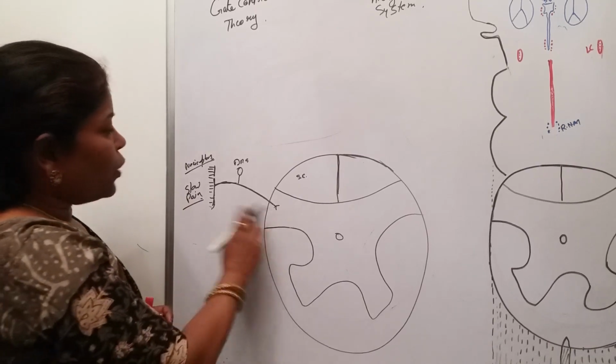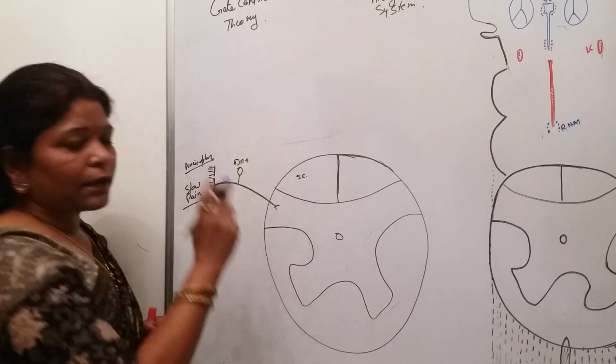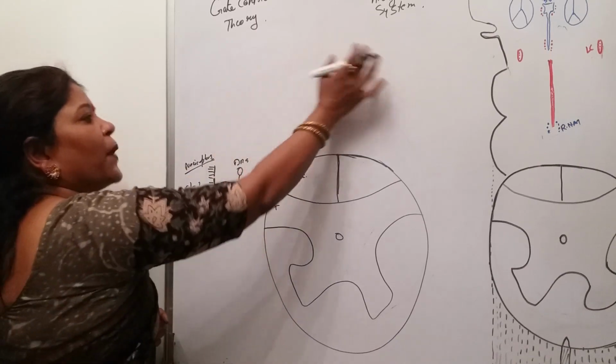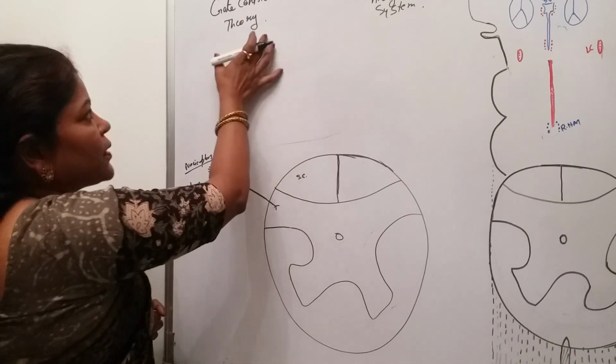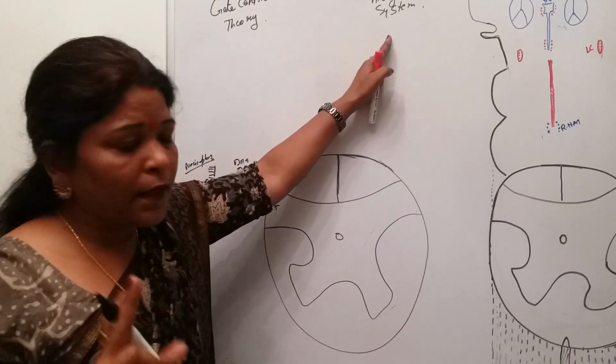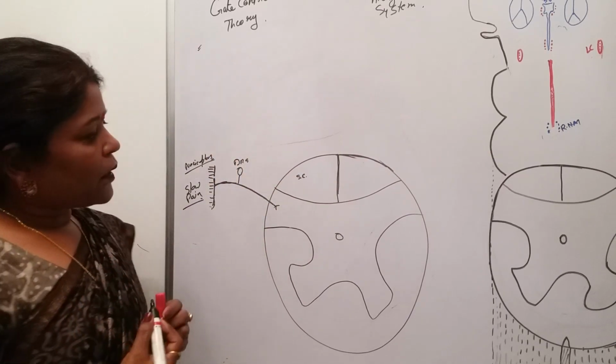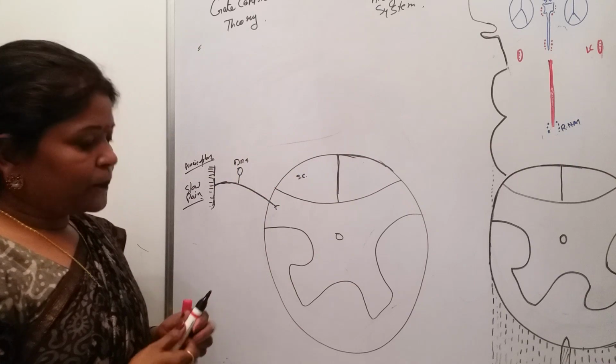Once the pain sensation enters the spinal cord, then either pathway will act, whether it is the gate control theory or the descending analgesic system. First we will discuss the gate control theory. What does it say? Suppose I give you an example.